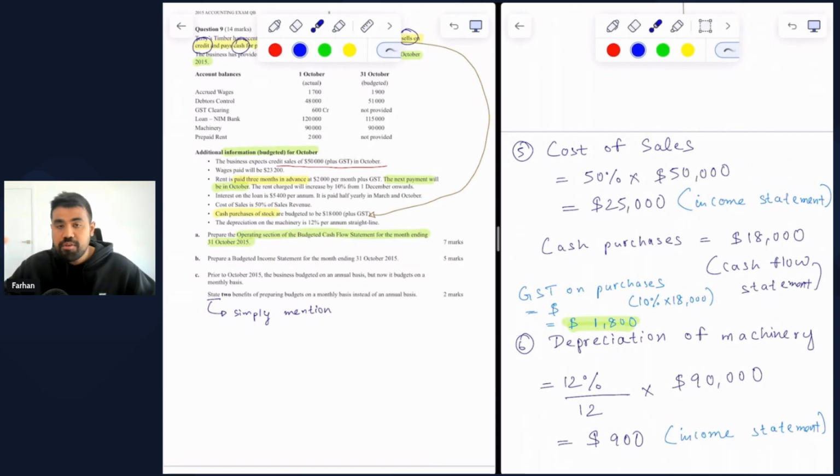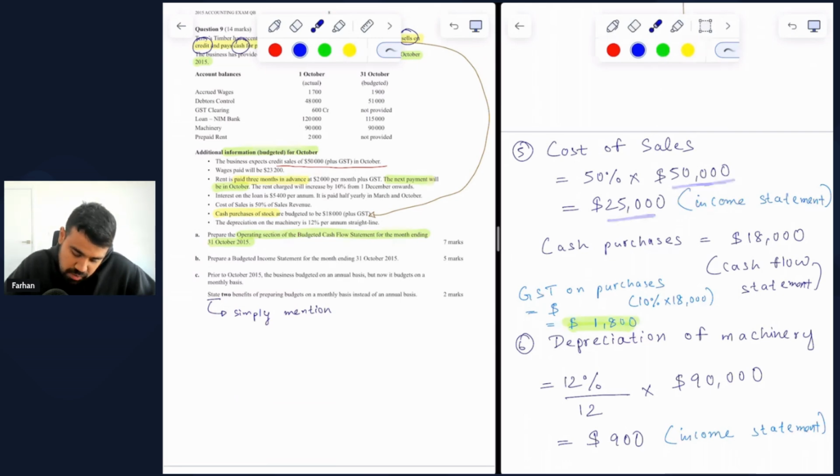So that refers to the GST clearing account, which is a liability account. Cost of sales only talks about the original value that is relevant to the inventory, not the GST, because GST is things to do with the government. So do not include the GST here. So 50% of 50,000, which is 25,000.